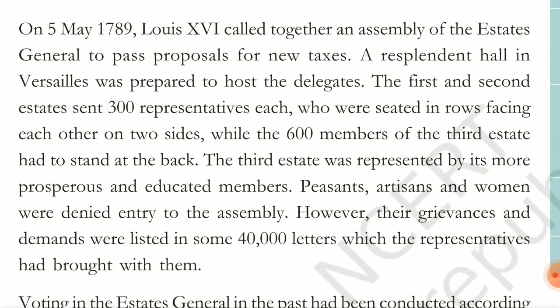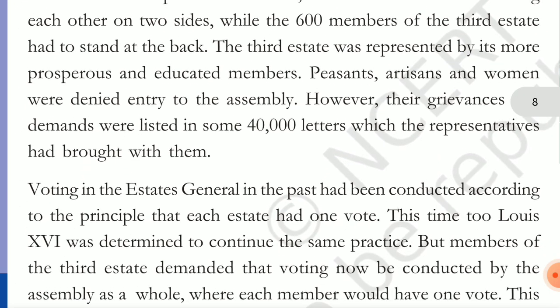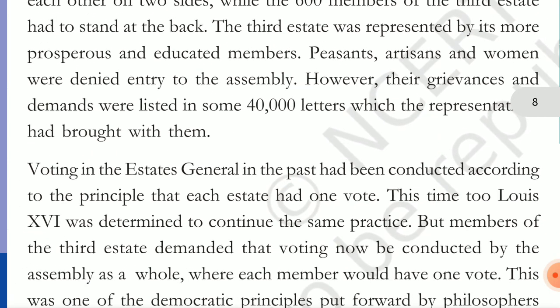For the clergy there were 300 representatives, for the nobility 300, but for the third estate there were 600 representatives. The clergy and the nobility sat facing each other, but the third estate people were standing at the back, watching what they talked about.